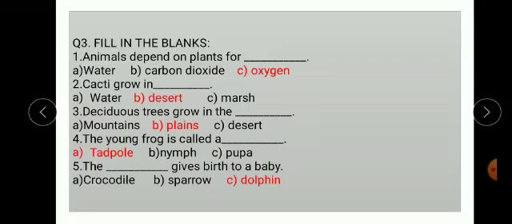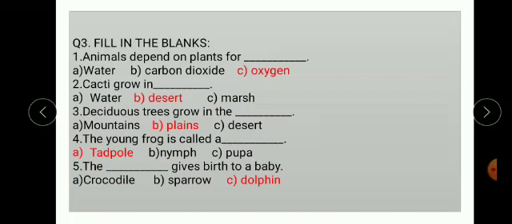Next question, main question number 3, fill in the blanks. Animals depend on plants for dash. Options are water, carbon dioxide and oxygen. The correct option is oxygen. Animals depend on plants for oxygen.